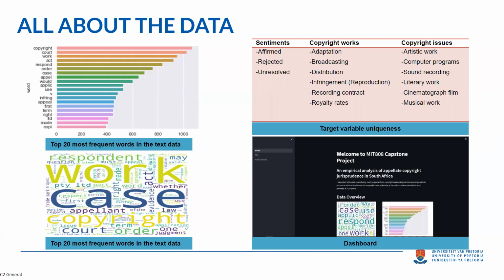We can see case work and copyright words that appeared frequently. To the top right of the presentation are the different target variables that we were trying to solve for. The bottom right is the dashboard that we created. Our dashboard has a home page, an EDA section, and a model results tab. In the next section, I'll be touching on our modeling.